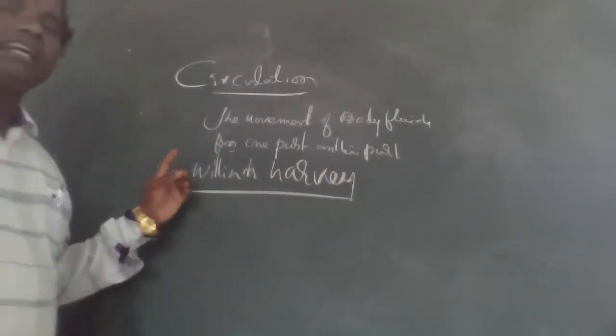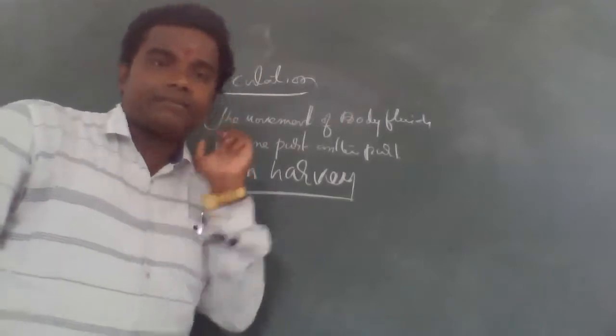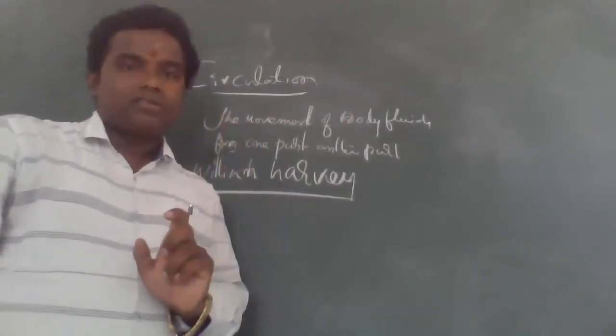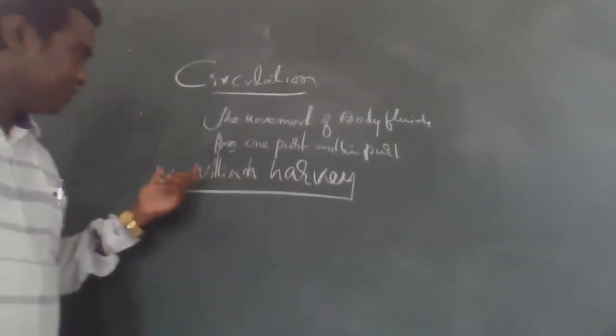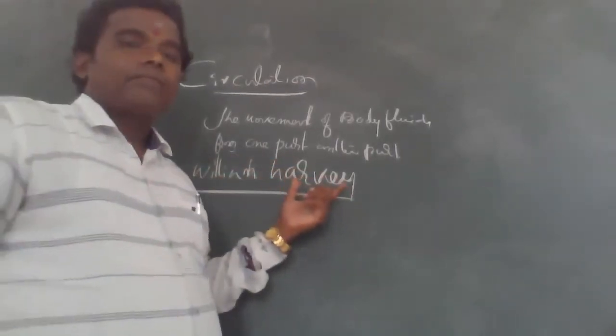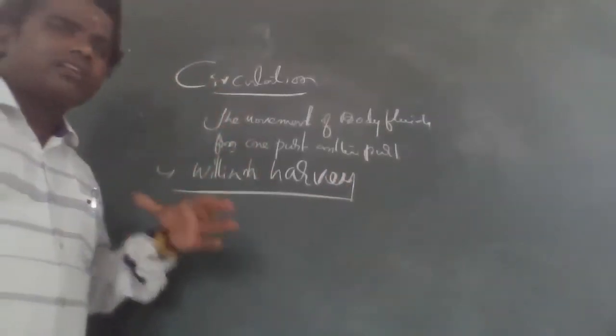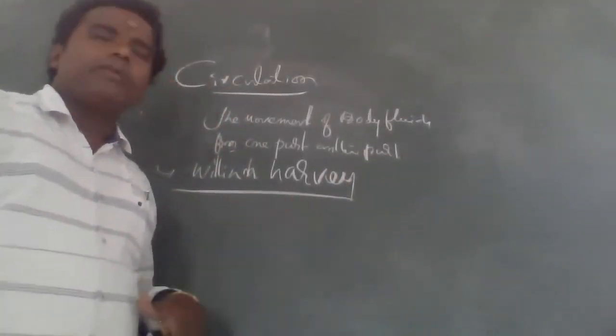William Harvey was the scientist who discovered the circulatory system in animals, especially in the human body. So for the first time the circulation system was discovered by William Harvey.